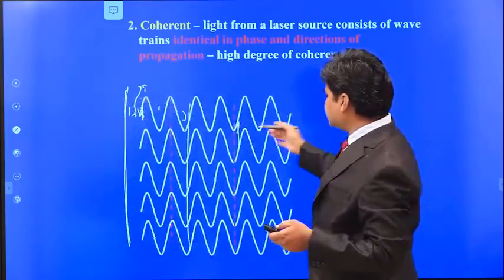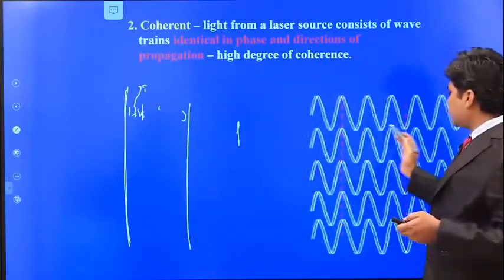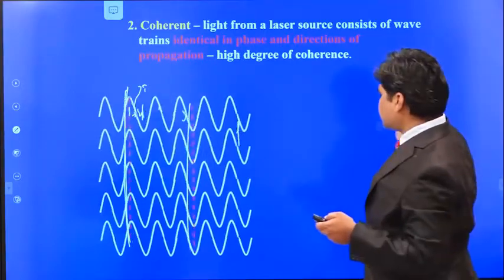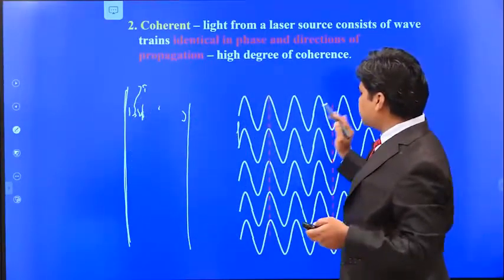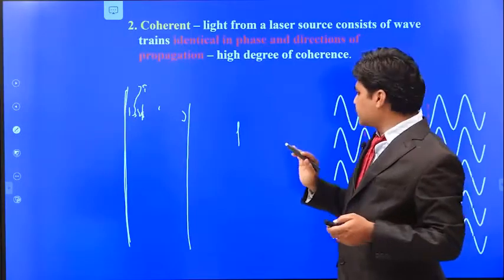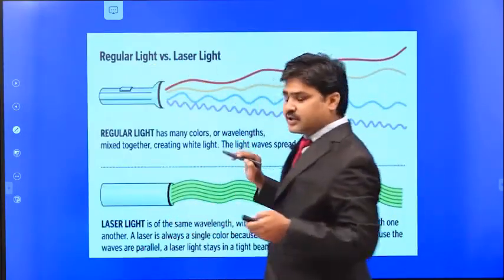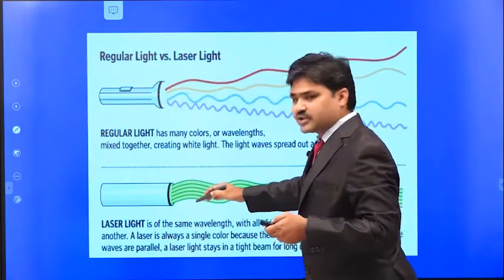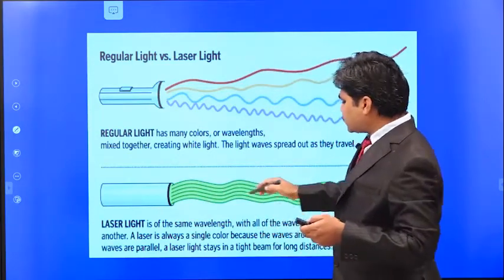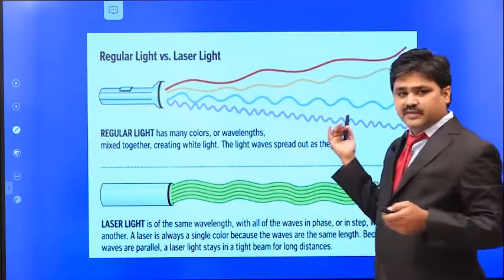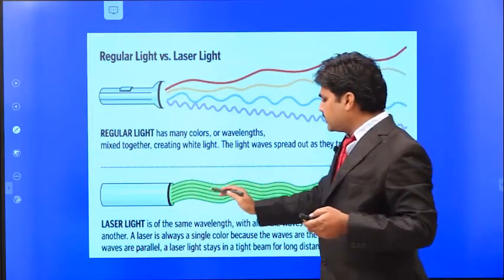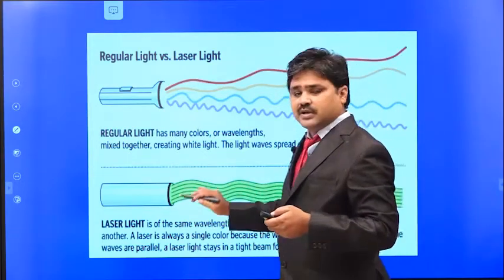You can see here, they are moving in harmony. So these waves are said to be coherent sources. But if you compare regular light and laser light, which move with a constant amplitude and constant frequency, even when they travel millions of kilometers, they will travel in the same phase. That means there will be no phase difference.